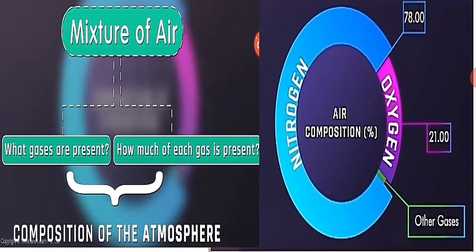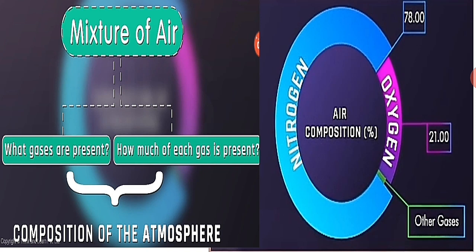What is air? Air is the mixture of different gases. There are specific gases present in the air. They are nitrogen, oxygen, carbon, hydrogen, helium, argon, ozone, etc. All these gases are present in a specific amount, and the presence of gas and the amount of that gas together are known as the composition of the atmosphere.